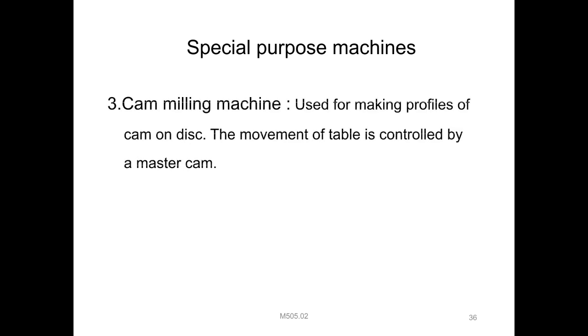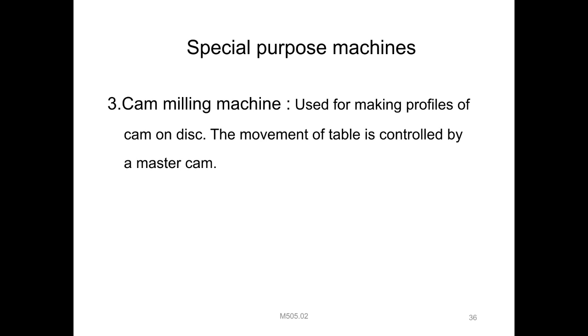Then next is the cam milling machine, used for making profiles, cams or discs. The movement of the table is controlled by a master cam provided for revolving. Then profile milling machines are used for duplicating templates, where the cutter movement is regulated by a guide pin. The best example is a compass box stencil.